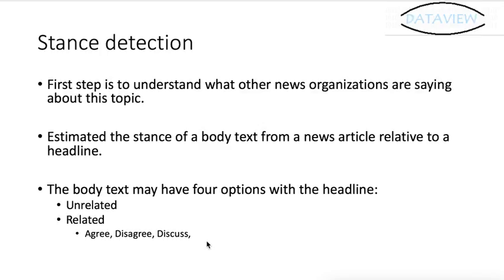To make the model easy, we can have four relationships between the headline and the body text: unrelated, agree, disagree, or just discuss. This kind of strategy is the most used technique for a fake news detection solution.